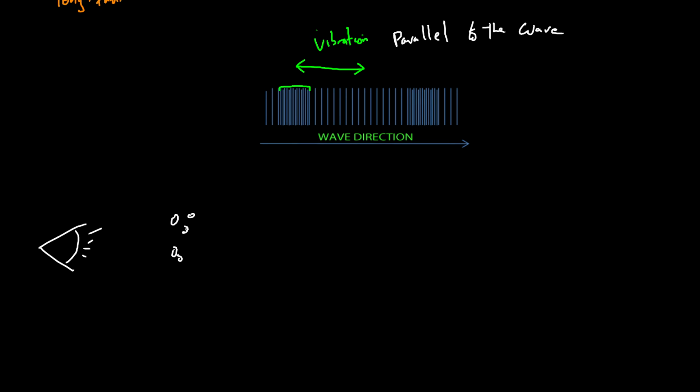And let's say we took a snapshot. Some of the air is going to be in a bunch because they're just about to push each other away, whereas other air particles have pushed each other away already, and they're moving to the next bunch. So there's going to be another bunch of air particles which are all close together, and eventually they will move away. But after those, there are also air particles which have moved away. And so what we've got are these bunches and then spaces where everything is far apart.